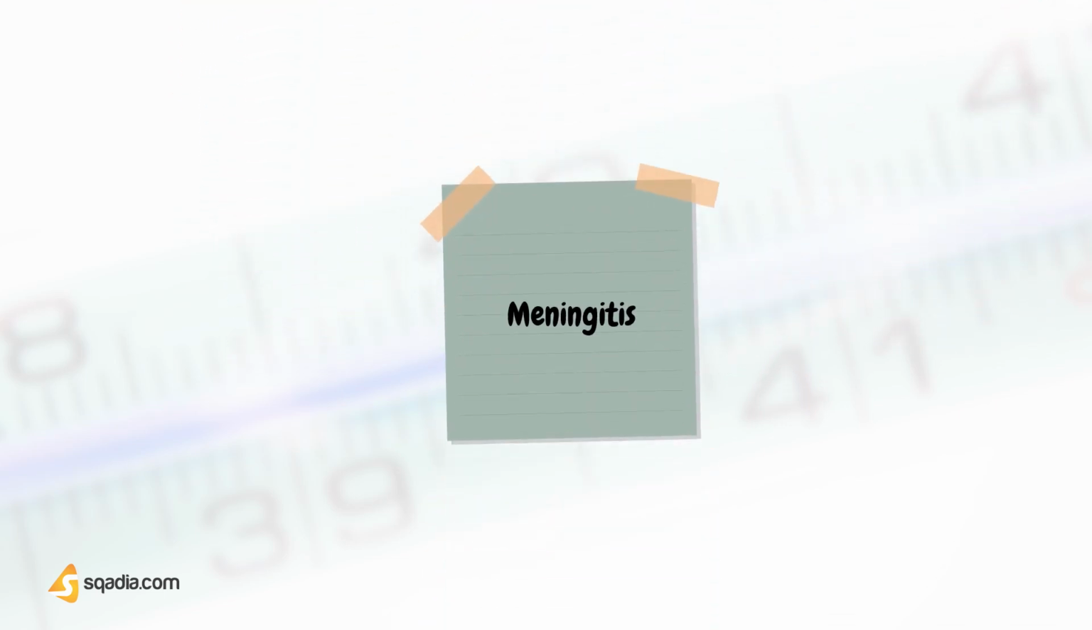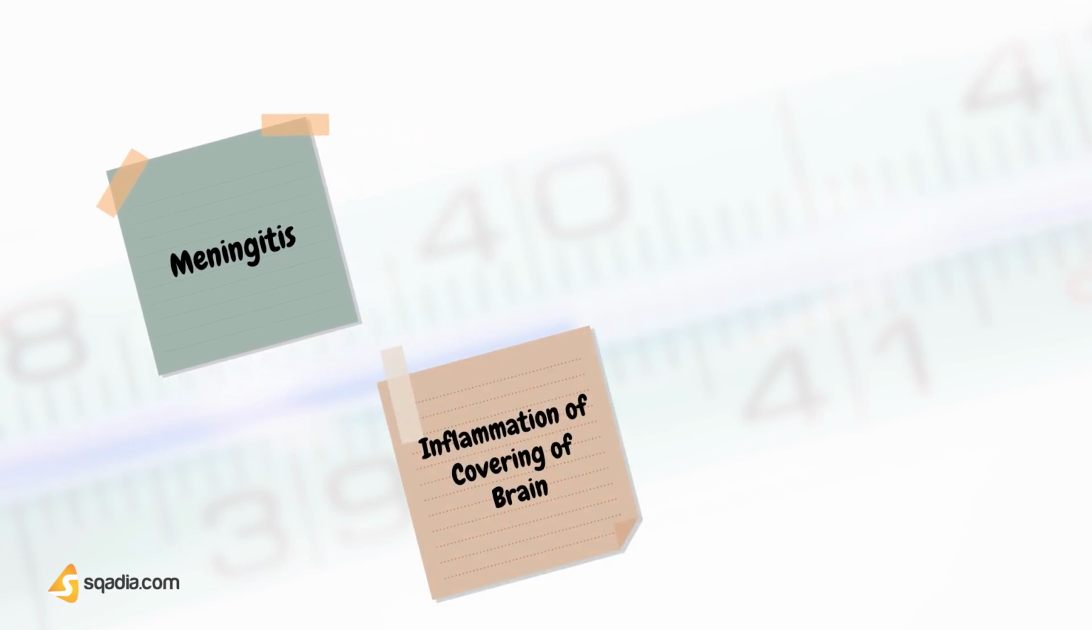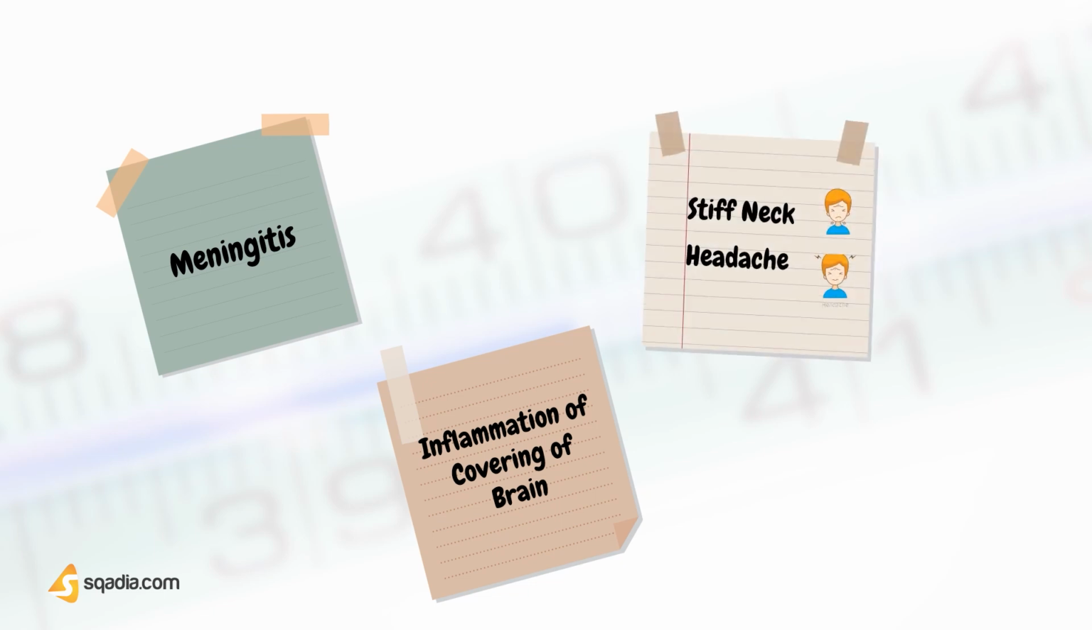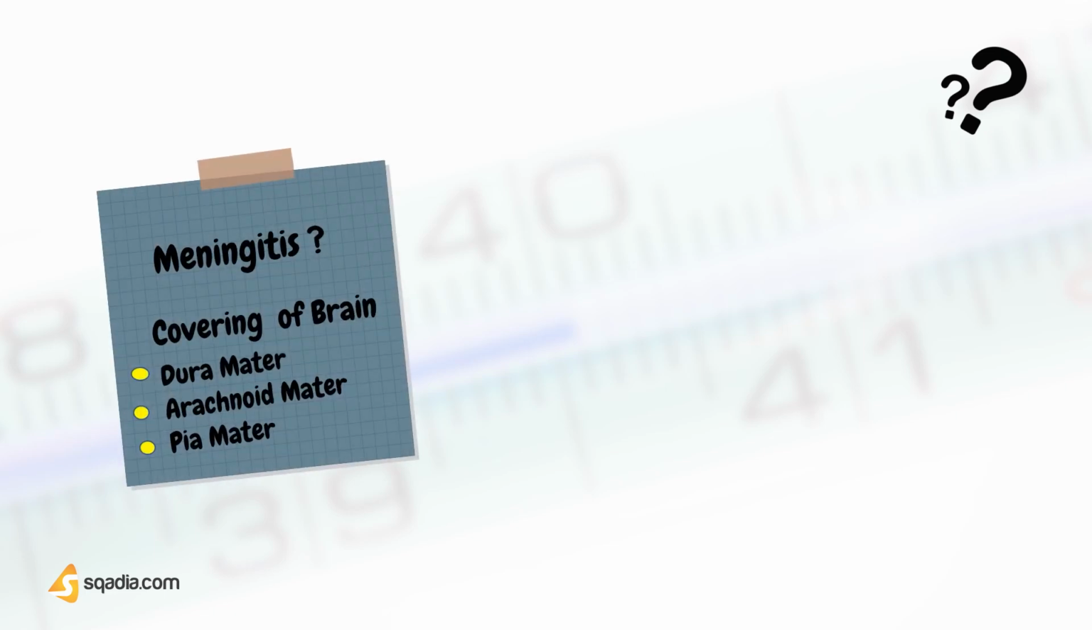The second serious cause of fever in adults is meningitis. What is meningitis? Meninges are the covering of the brain, so it's an infection or inflammation of the covering of the brain. What are the typical symptoms of meningitis? The typical symptoms of meningitis are stiff neck and headache. Do you know? Meninges are the covering of the brain and spinal cord. It consists of dura mater, arachnoid mater, and the pia mater.